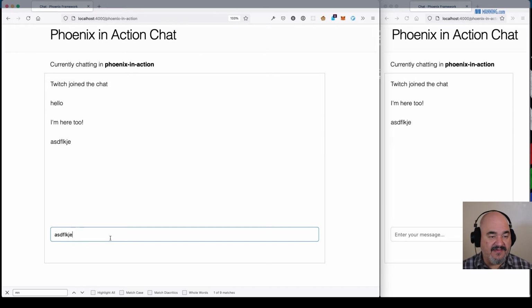There's a few different things we can do to handle that. I originally planned on handling that later, but it's just going to annoy me that it doesn't go away. So let's handle it now. These are the two different ways I could think of to do it. There's probably others. We can write a JavaScript hook that will listen for events and clear out this input as it's submitted. Again, I really wanted to do this whole thing without writing any JavaScript, so we're not going to do it that way.